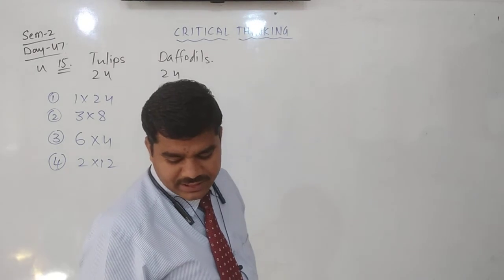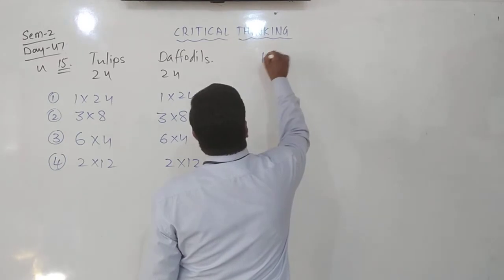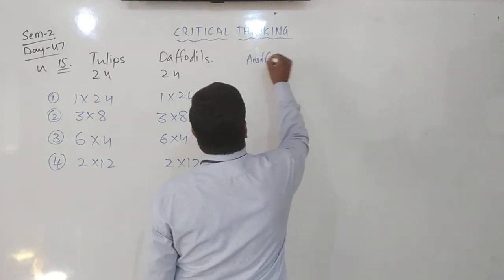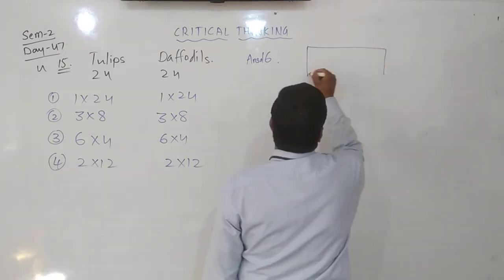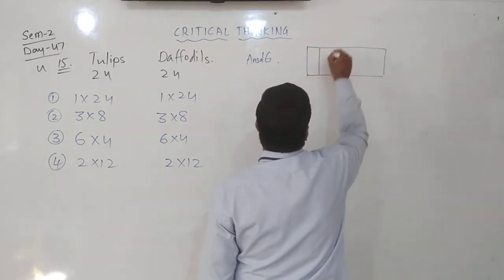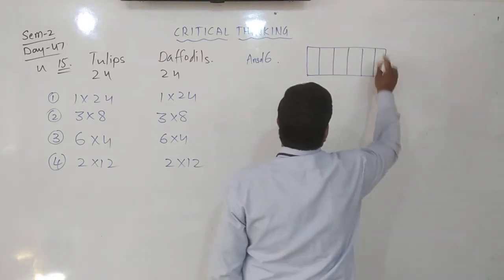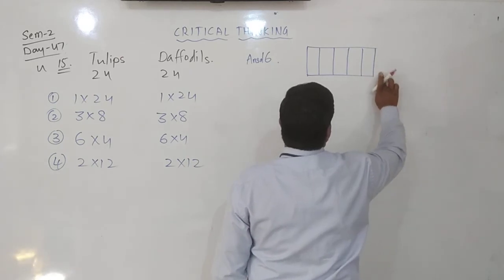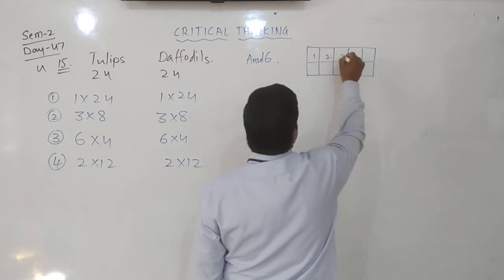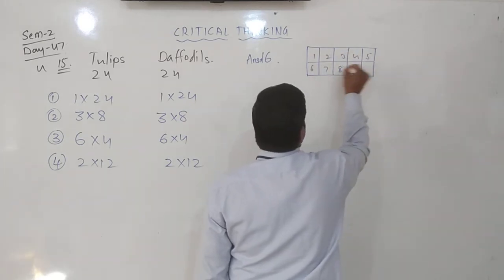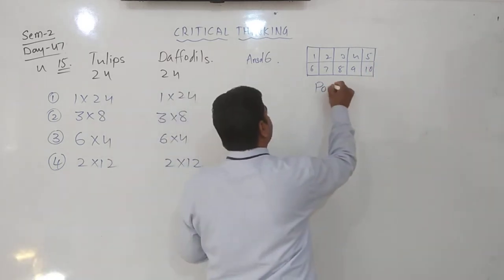Postal stamps come in sheets of 10 stamps. A postal stamps sheet means one sheet of postal stamps comes in 10. Yes, 1 2 4 6 8 10. This is one sheet. How many are there? 10 are there. Yes, this is one postal stamp sheet.